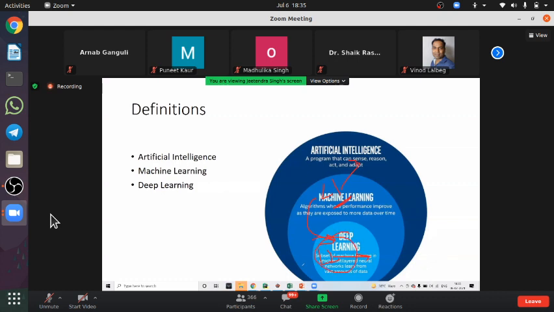But if you want to learn deep learning, I highly recommend that you first learn machine learning. If you want a better understanding, this is the recommended path: first go through machine learning and then you can go for deep learning.